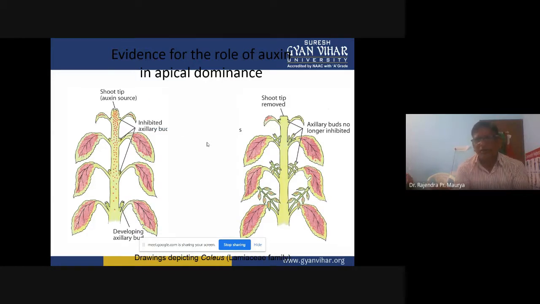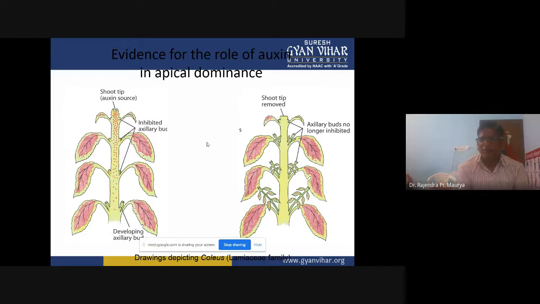So when we remove the shoot tip, that is the removal of apical dominance. When we remove apical dominance, it promotes the growth of axillary buds.